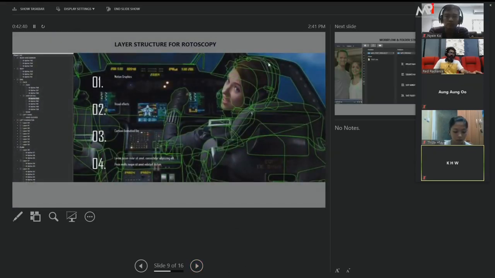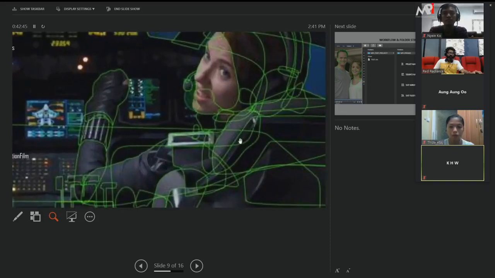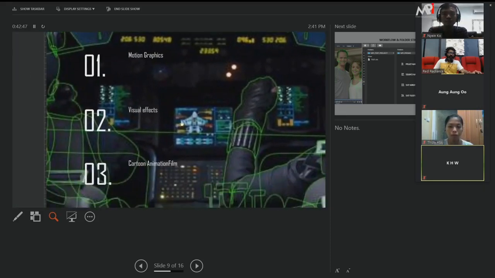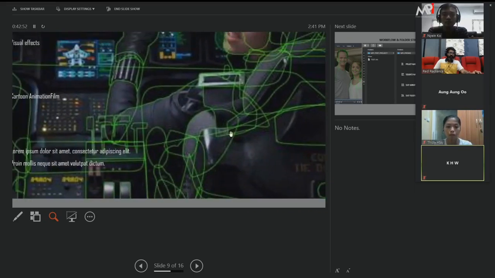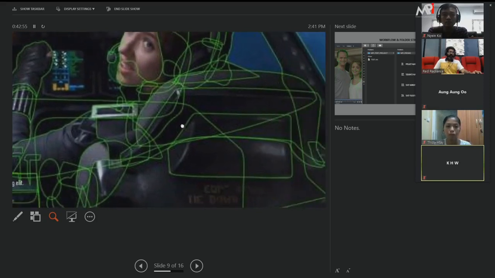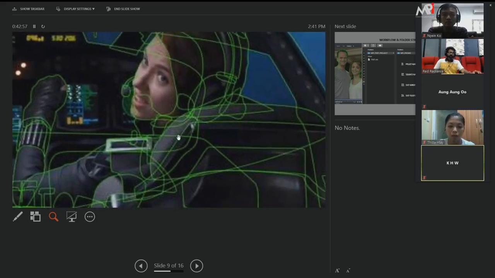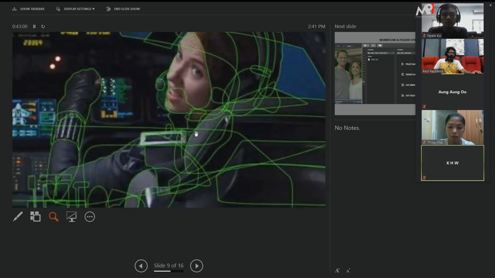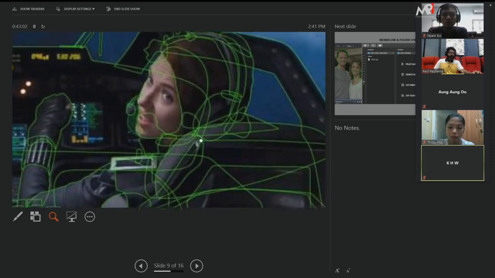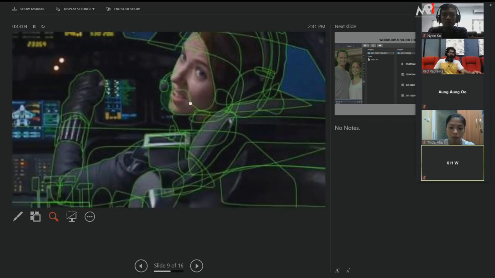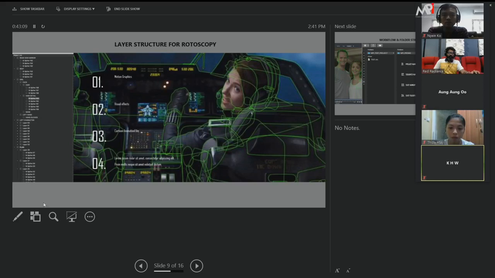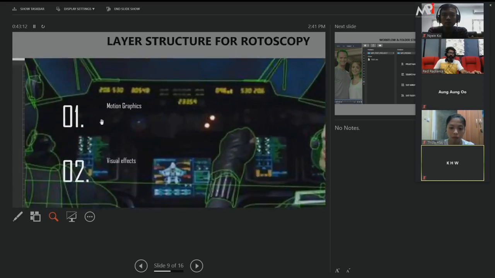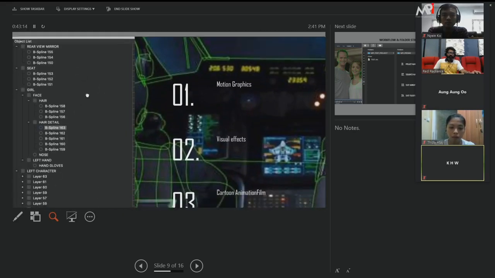So this is the layer structure for rotoscopy. You can see, I will zoom and show you. You can see so many objects inside this shot. They put so many roto shapes there. You can see. So in this character, it's a single frame, but in the sequence you need to maintain the shape, everything. Then on that time, how we can name the layer. First, you can see here, these are the naming.